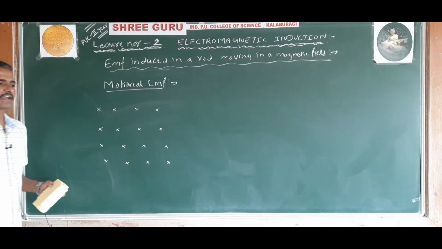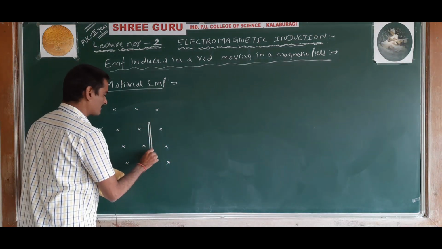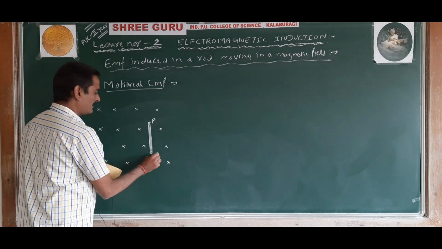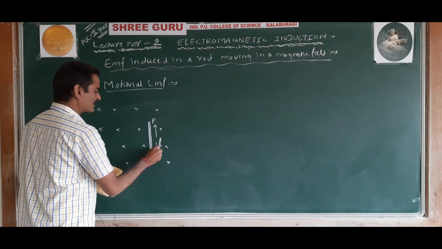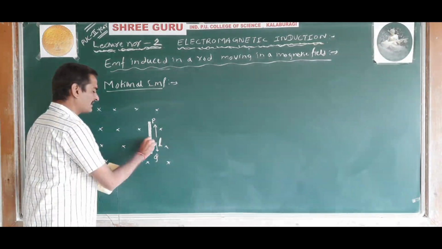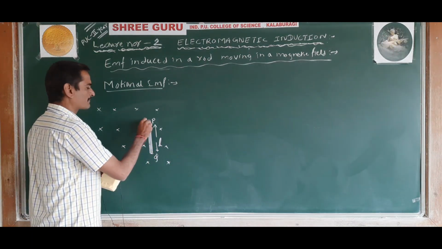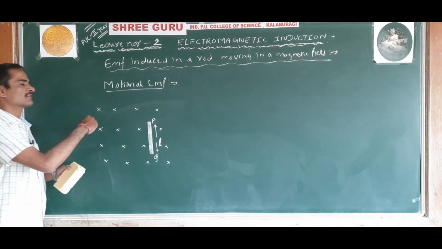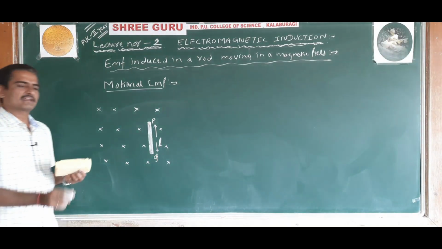Consider a conductor PQ of length L placed in a magnetic field such that the magnetic field is perpendicular to the length of the conductor and perpendicular to the plane of the paper.